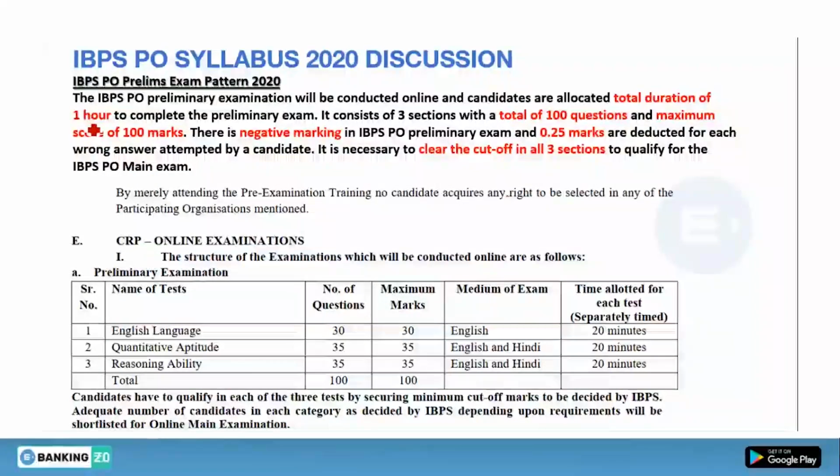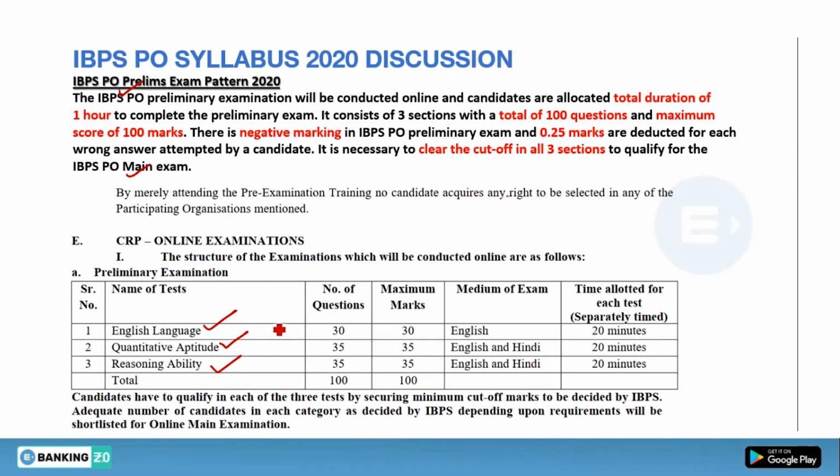As it is given in the notification, IBPS PO has 3 stages. First one is pre, second one is mains, and third one is interview. So first we will talk about the pre marking scheme and the total time and marks allotted to it. IBPS PO pre has 3 tests, means 3 subjects included in it. First is English language, second is quantitative aptitude, and third is reasoning ability. Only these 3 tests will be conducted in your pre-examinations.